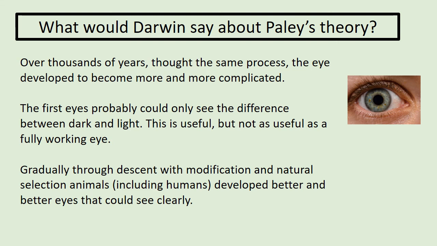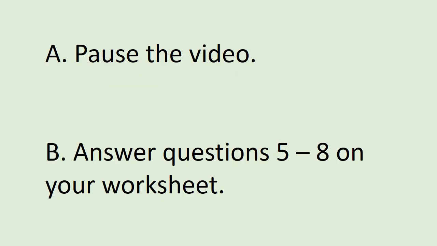So that's why in your next set of tasks, one of the tasks is a gap fill exercise, which should help you to understand what we're talking about here. So I want you to pause the video and answer questions 5 to 8 on your worksheet. Then you can see what we think of both sides of the view. We've now got Paley's teleological argument and Darwin's theory of evolution by natural selection. So pause the video, try and fill in the second half of your worksheet, and then come back.